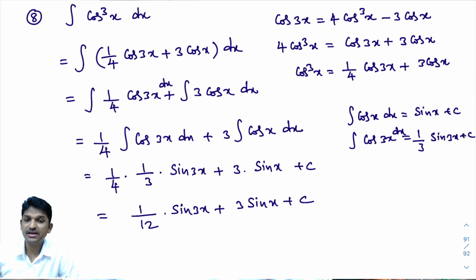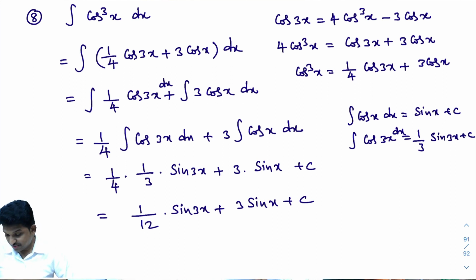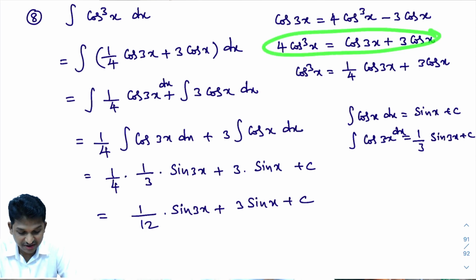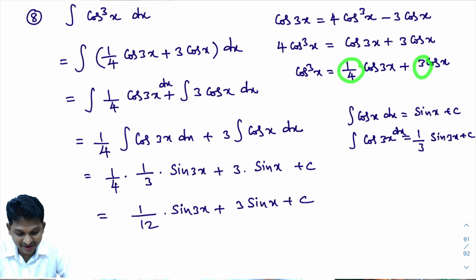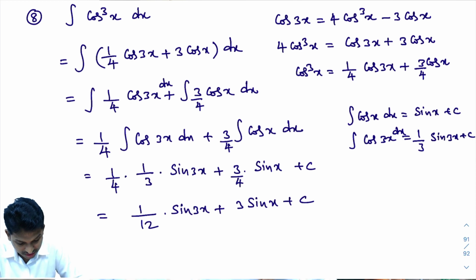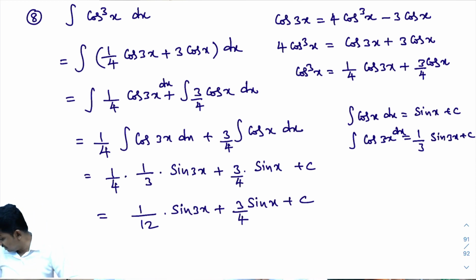So we completed the integral of cos cube x dx also. What happened? We got it wrong here. Oh God. Good, we are able to identify that mistake. Please look here. When I divide with 4, what will I get? 1 by 4 into cos 3x. Here you will get 3 by 4 now. So 1 by 4 is there, and in place of cos cube x I need to write this. Here you will get 3 by 4. We can rectify it very easily. It's 3 by 4.